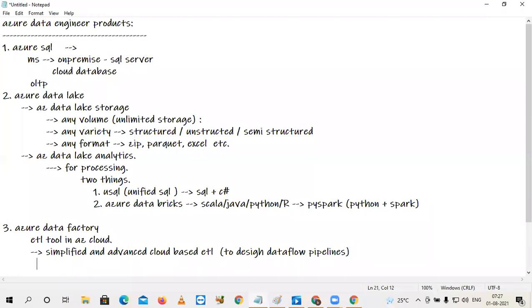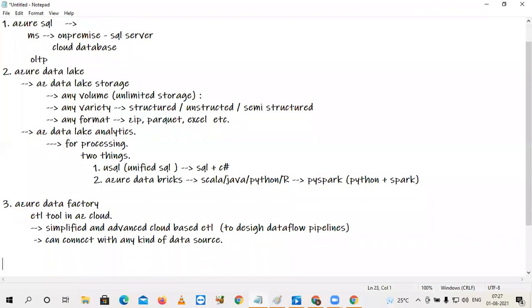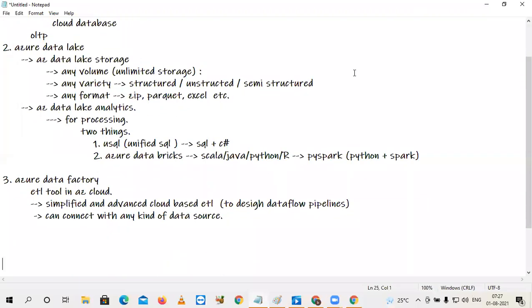The second advantage of this Azure Data Factory is that it can connect with any kind of data source. This is another advantage here. Examples of these data sources are SQL databases, that means RDBMS, and second, it can even work with NoSQL databases. But if you want to work with a NoSQL database, based on the source, different plugins will be there.